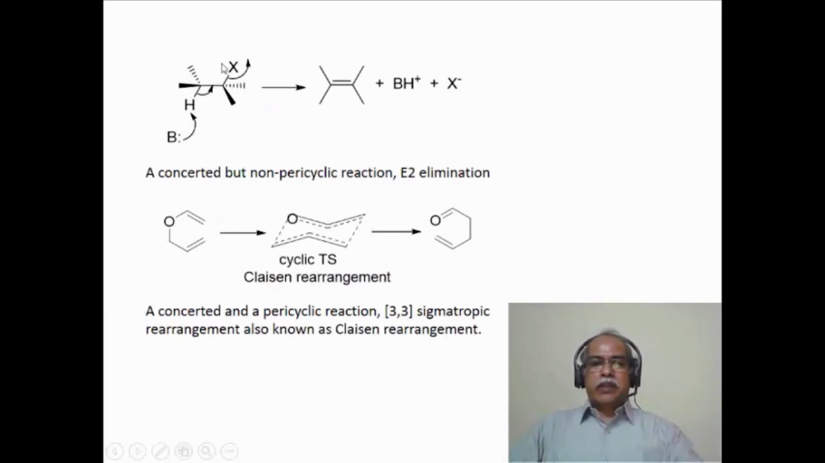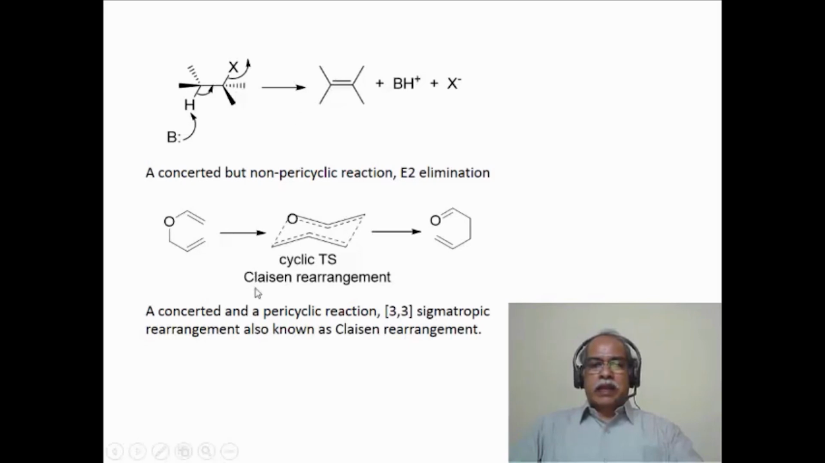Consider the reaction of an E2 elimination reaction, where the base abstracts this hydrogen with the simultaneous loss of the halide or the leaving group X minus going out of the molecule. Here, the C-H bond breaking as well as the C-X bond breaking take place simultaneously. That is why it is a concerted reaction. But as you can see, the reaction mechanism does not involve any cyclic transition state structure in this particular elimination mechanism. So this is a concerted reaction, but a non-pericyclic type of concerted reaction.